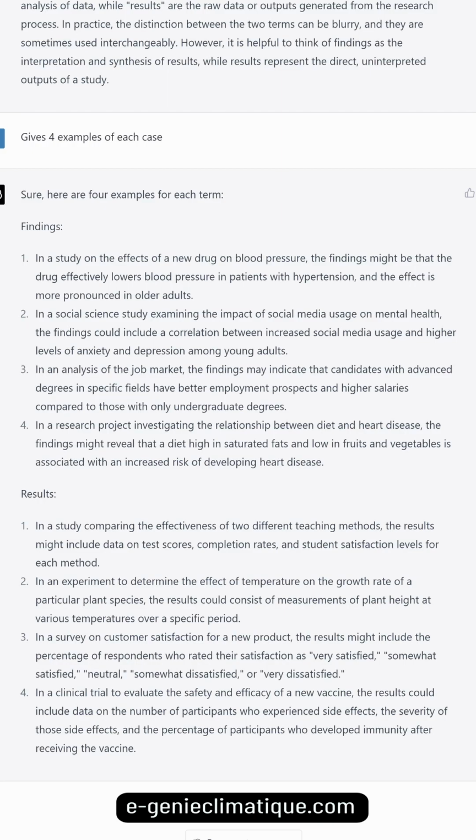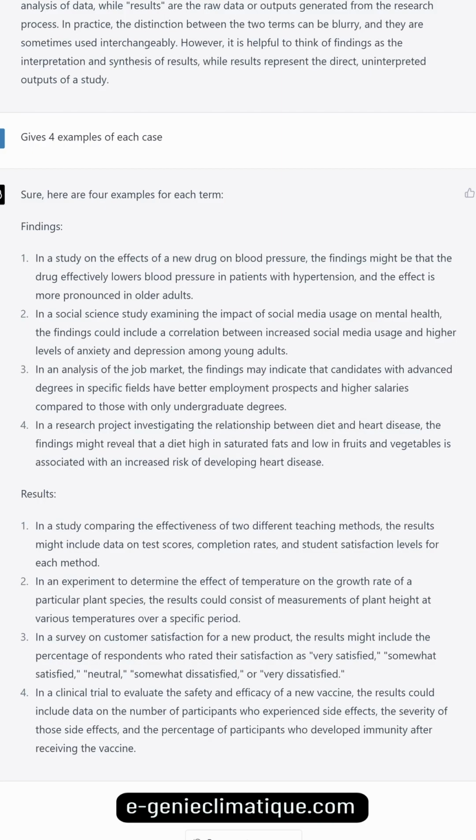In an analysis of the job market, the findings may indicate that candidates with advanced degrees in specific fields have better employment prospects and higher salaries compared to those with only undergraduate degrees. In a research project investigating the relationship between diet and heart disease, the findings might reveal that a diet high in saturated fats and low in fruits and vegetables is associated with an increased risk of developing heart disease.